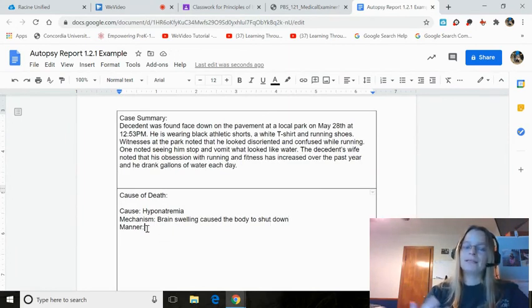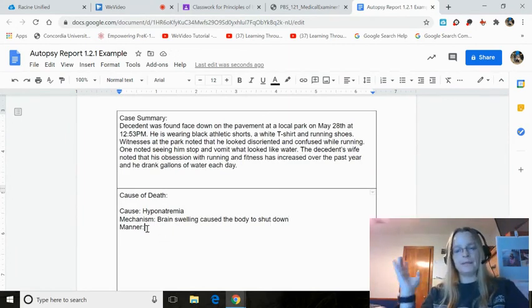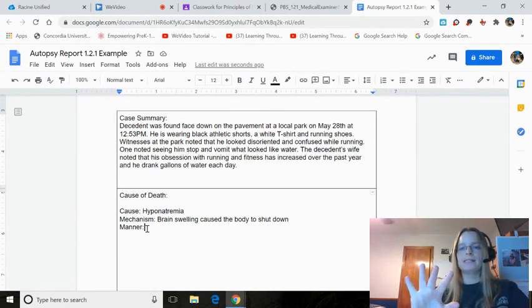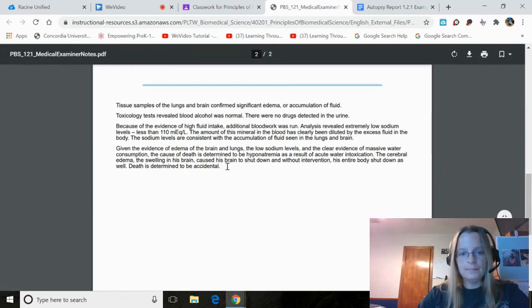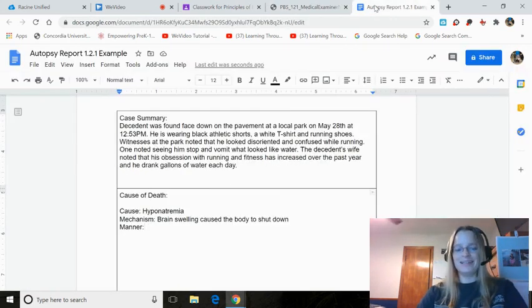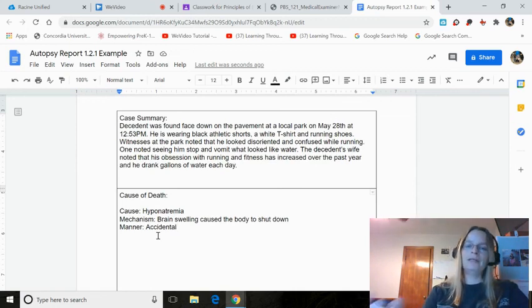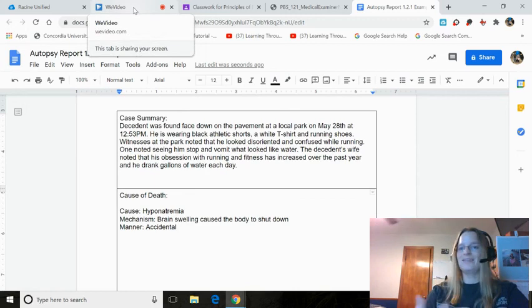Now, the manner of death is going to be one of 5 words. Natural, accidental, homicide, suicide, or undetermined. So let's see if it says. Death is determined to be accidental. There you go. We have this filled out. Pretty simple. We're just picking the information off from the medical examiner notes and putting it where it needs to be. All right, so we're done with that. Way to go.